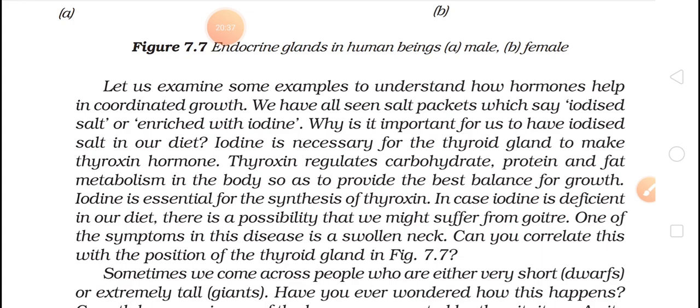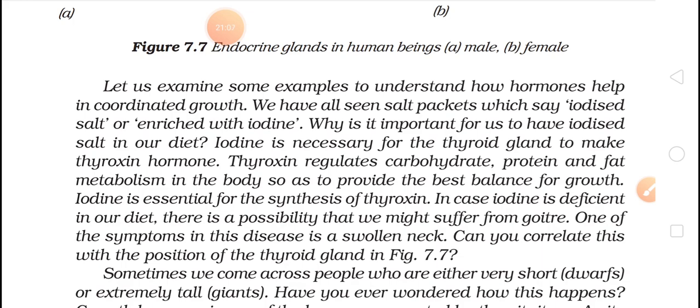And how will this thyroxine be formed? With the help of iodine. So that is why iodine is very essential in our diet. Understood? The hypothalamus will activate the pituitary gland. The pituitary gland will release the hormone and will activate the thyroid gland to produce the hormone known as thyroxine.